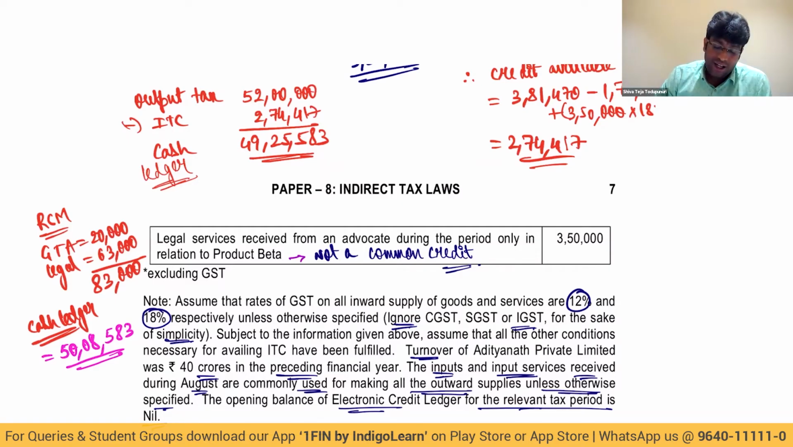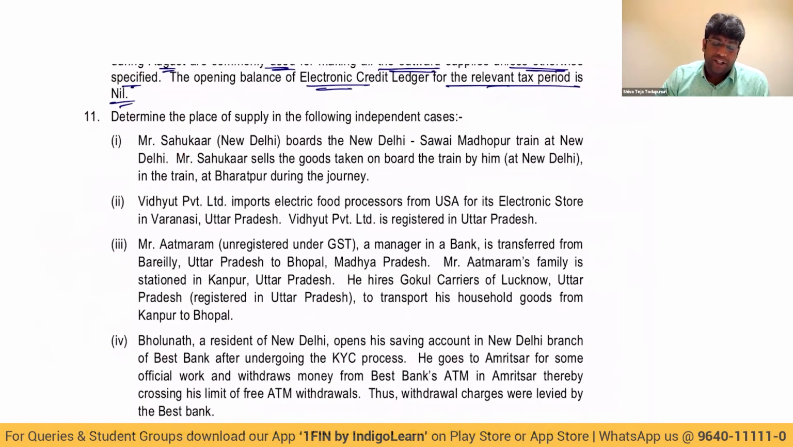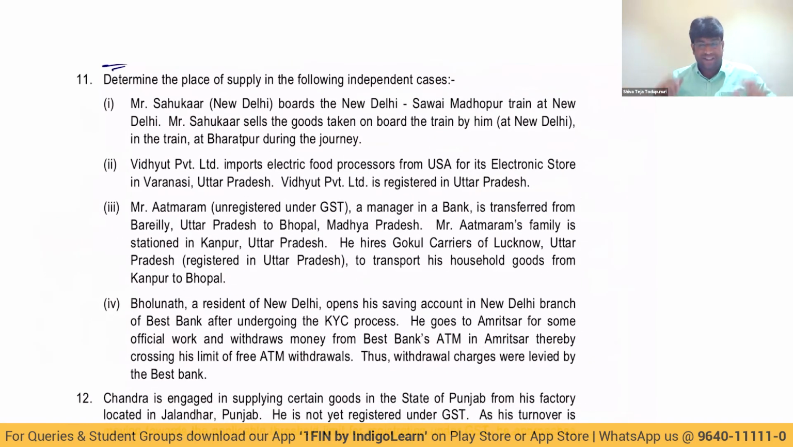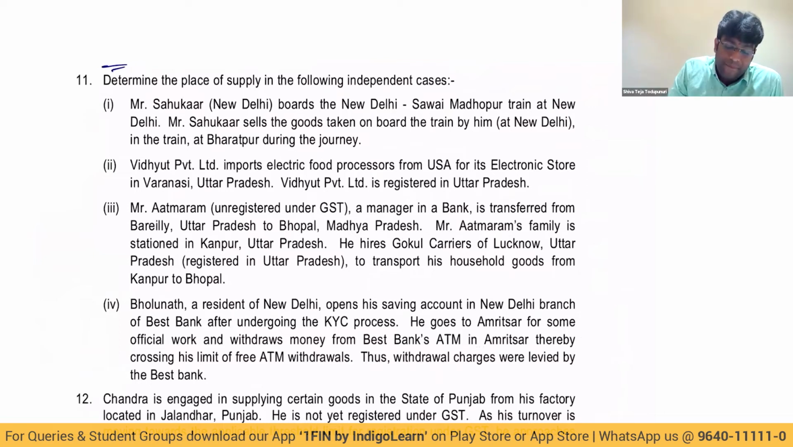Next, let's look at a few more small interesting questions now. Next question: determine place of supply in the following independent cases.